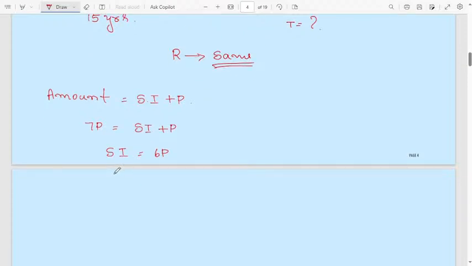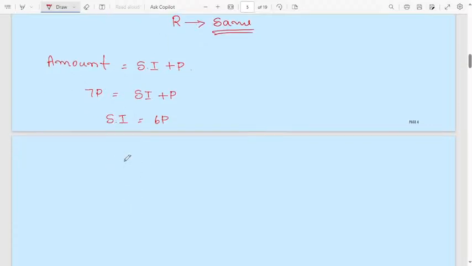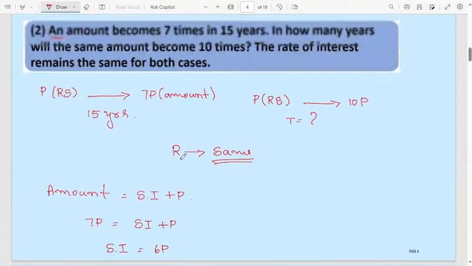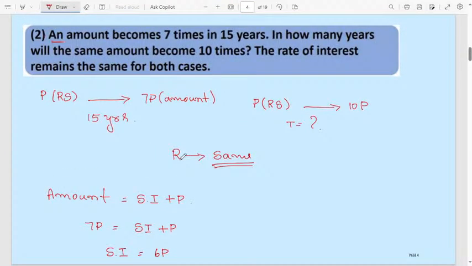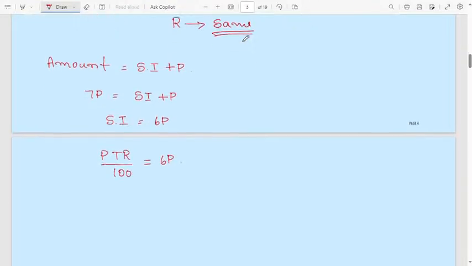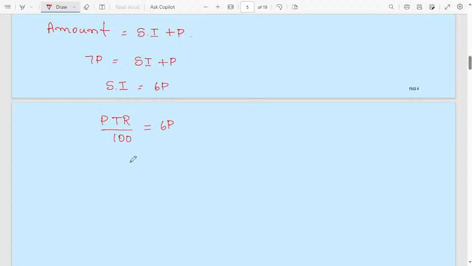You know the formula now. Simple interest will be equal to PTR divided by 100. This will be equal to 6 into p. Whatever they have given here, let us consider. Here they have given 7 times in 15 years. R will be constant.